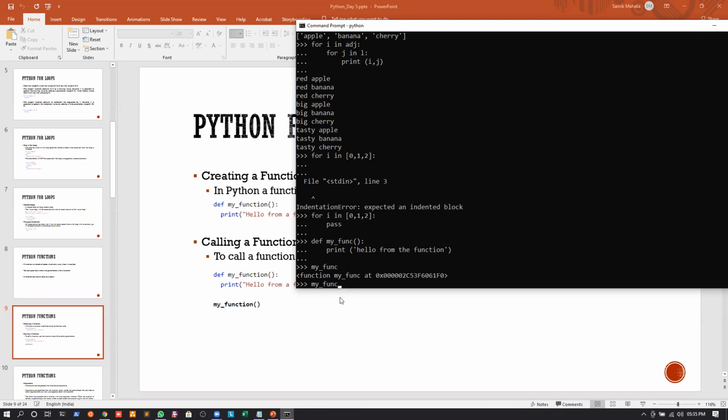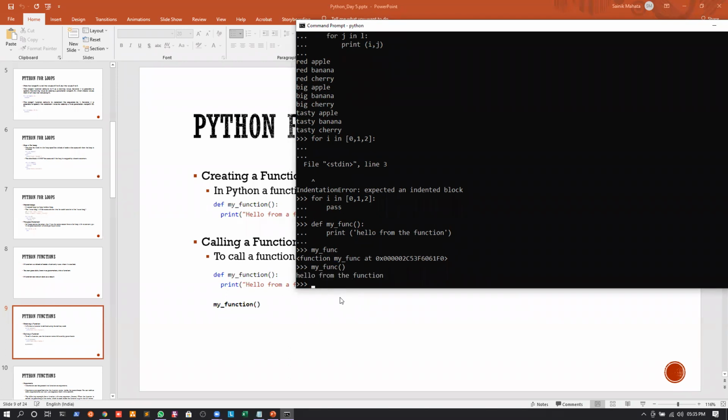Now, what we can do is write my function. Suppose I am outside the function, and I want to just call the function. I will just write the name of the function, and since it's a function, I will write an opening parenthesis and a closing parenthesis. If I press enter, you can see that the function called my function that we defined earlier is called.